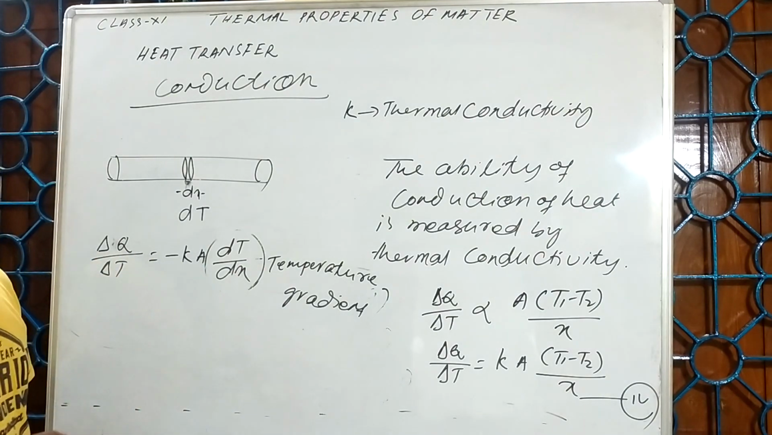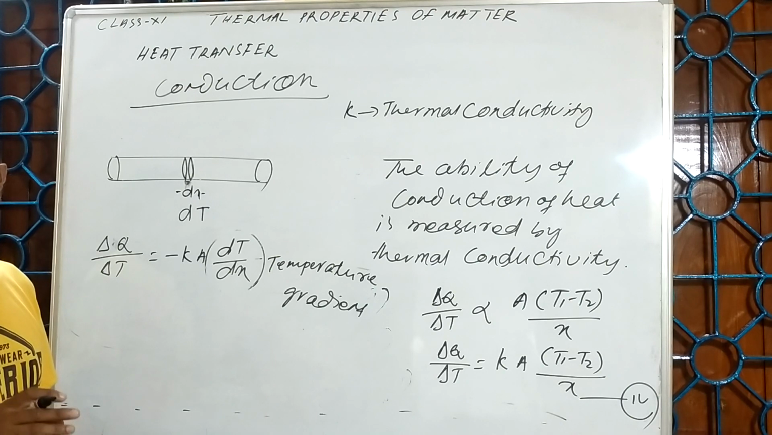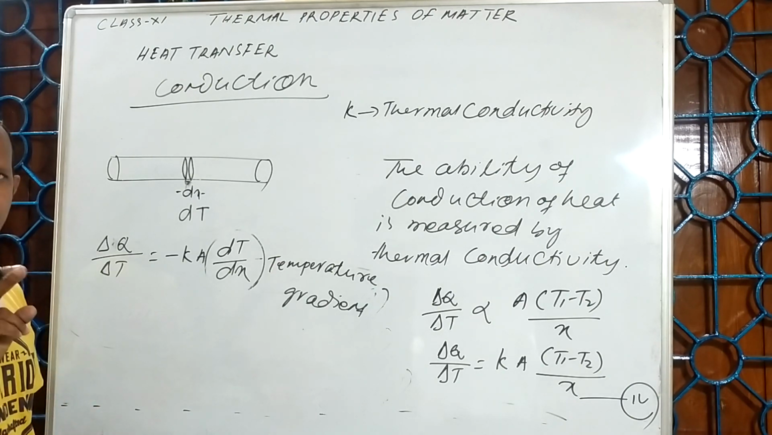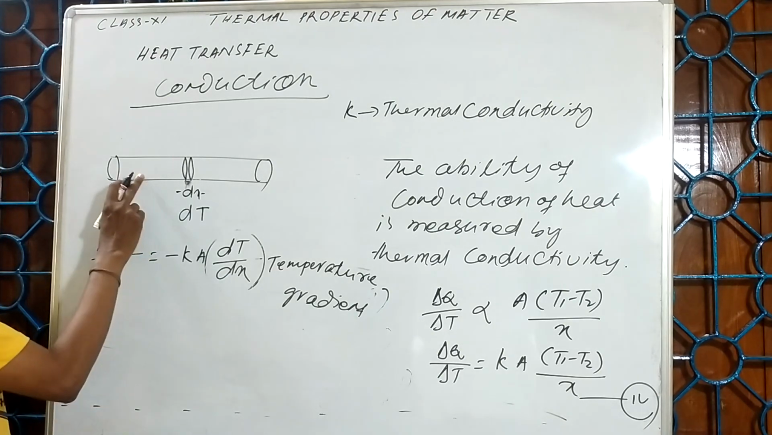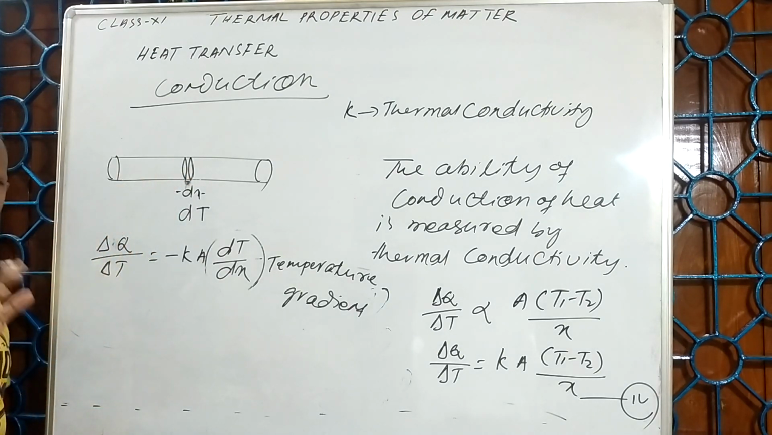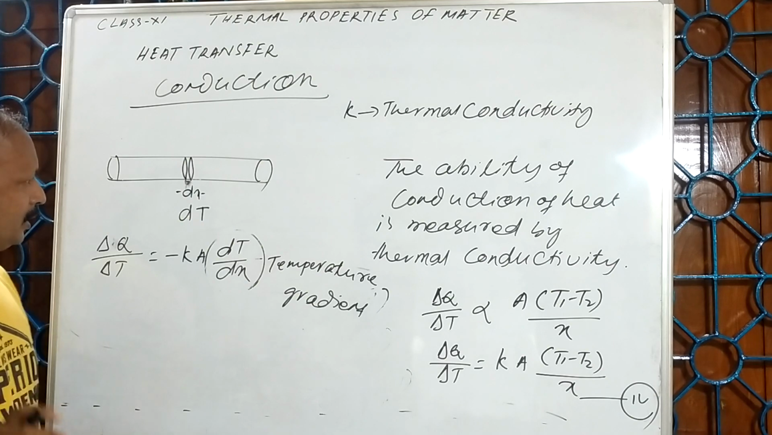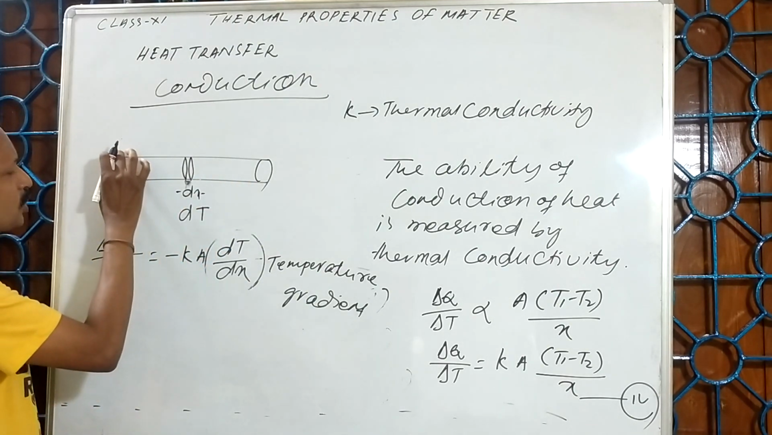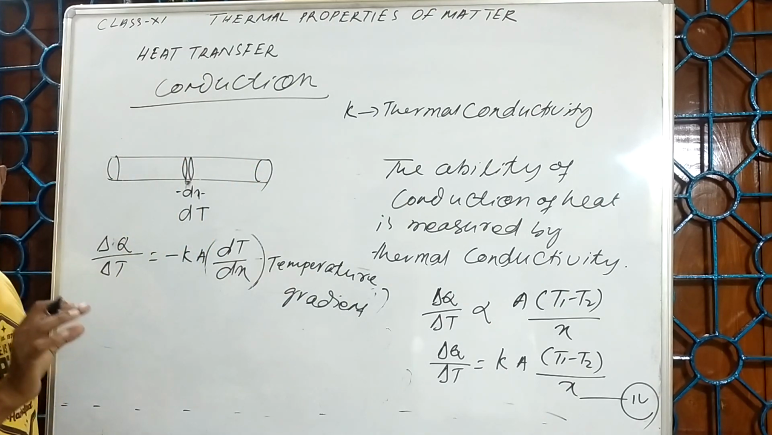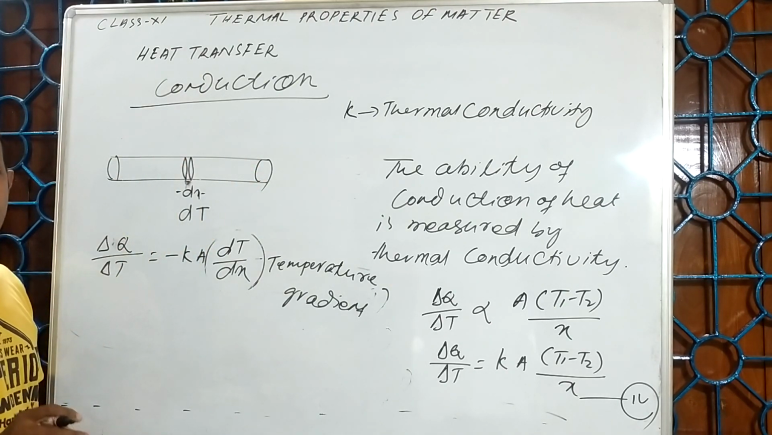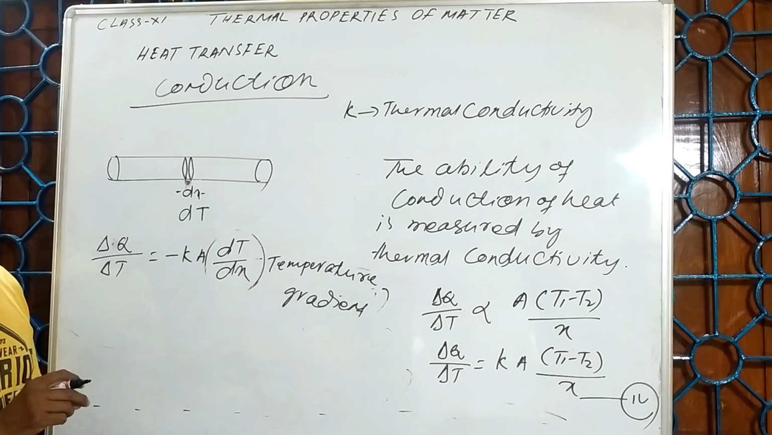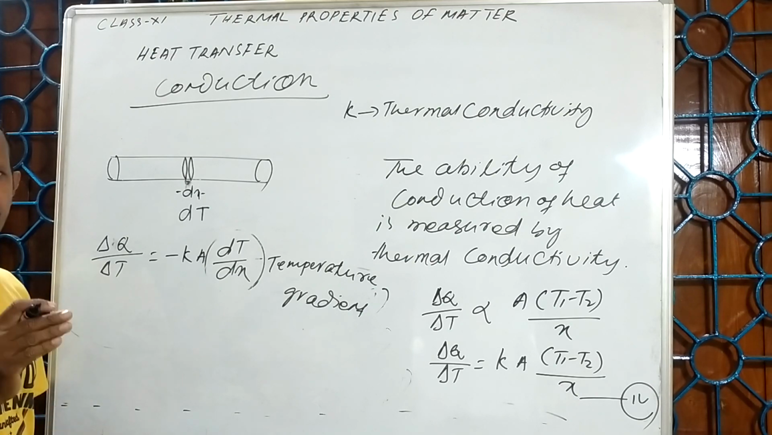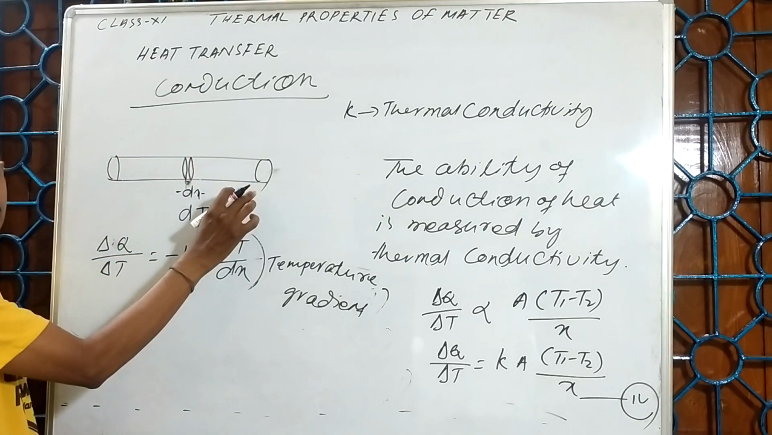Minus sign indicates the temperature gradient is against the direction of a flow of heat. So one thing I want to say is that in all these examples, the surface of the rod that I am using is protected from outside. That means it is insulated.